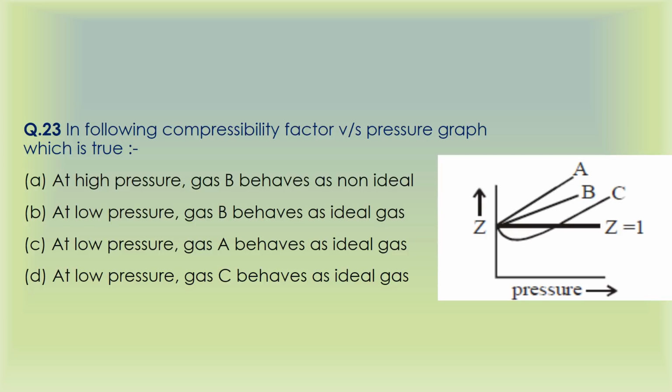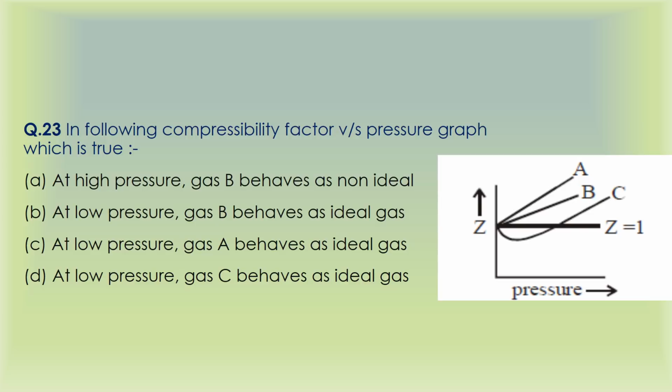But this is a little bit modified diagram. It is not like the NCERT diagram. NCERT has given two graphs, and this graph has been made by combining those two graphs. The C is from there, but A and B have been taken from some other graph. Okay, so look, whenever Z approaches 1, whenever the Z of any gas approaches 1, that gas will work like an ideal gas.